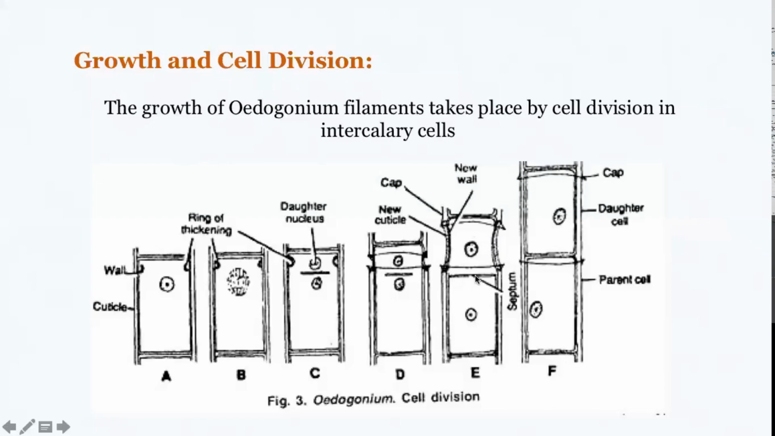Meanwhile, the septum will grow from the center to the periphery and touch the mother cell wall. Now the division is complete and you have your two daughter cells, and the topmost cell which carries the cap is known as the cap cell. By counting the number of caps in a particular intercalary cell, you can know how many times the cell has undergone division. So this is how a cell in the Oedogonium filament divides and leads to the growth of the filament.